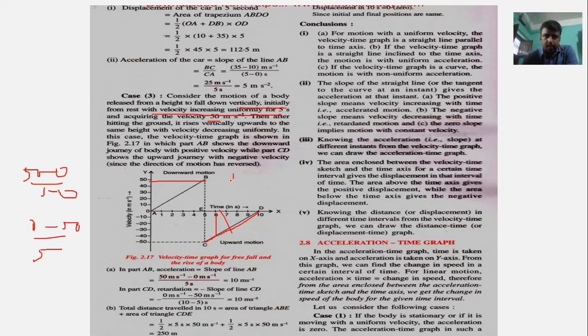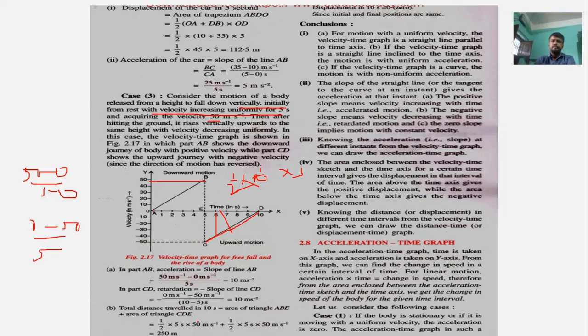Area is half into 50 into 5. Half into 50 into 5, that is 125, and if it is 125, it will also be 125, then that is equal to 250 meter.